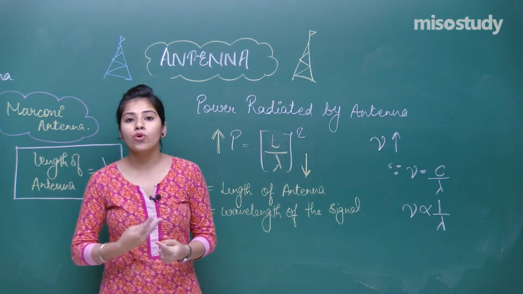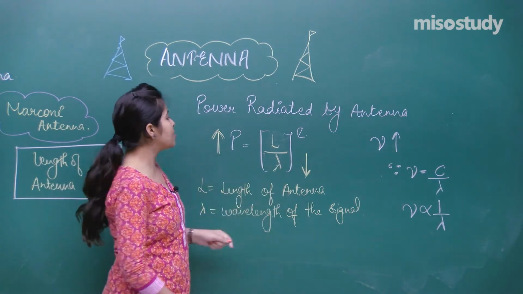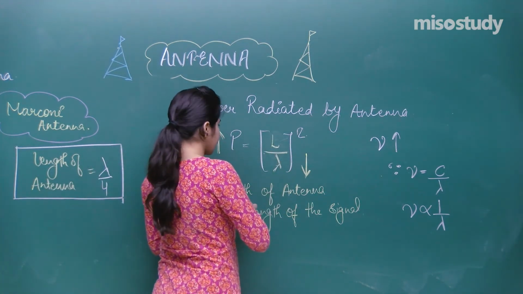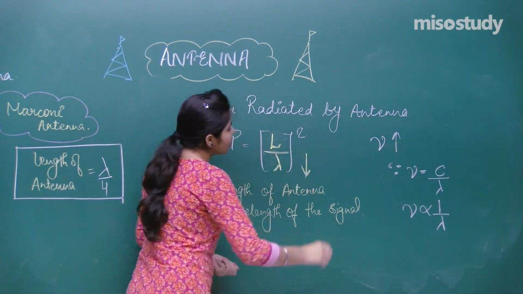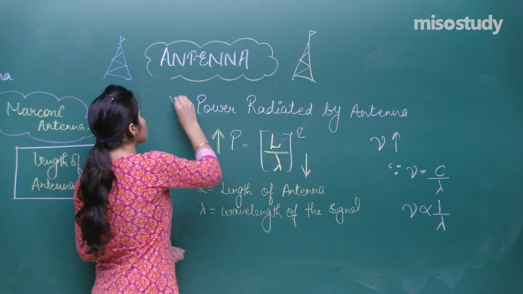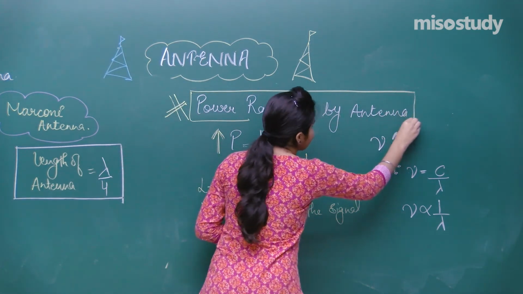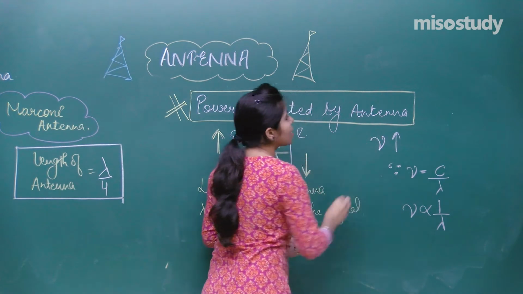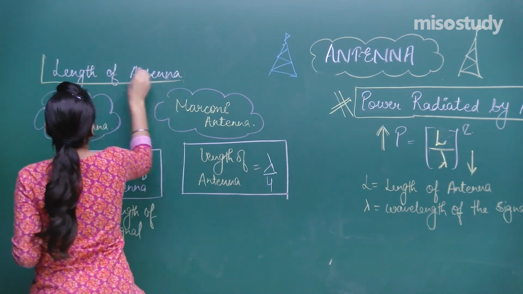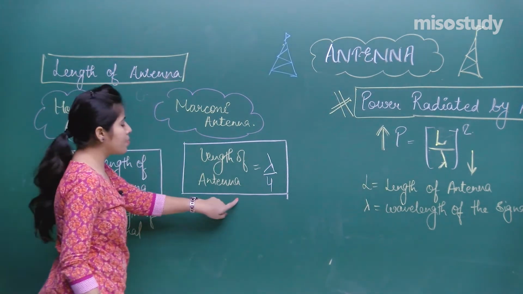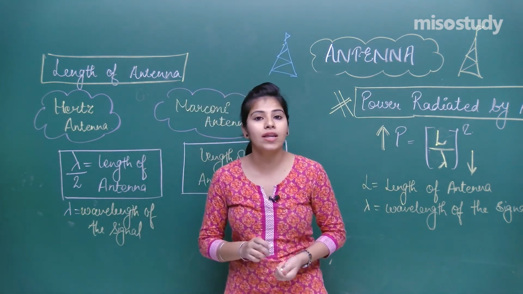Because there are two factors that are affecting the frequency. First is the length of the antenna, and second is the power radiated. So these two things you have to remember related to the antenna. And secondly, the important question that can come from this topic is the length of the antenna, which is lambda by 4.